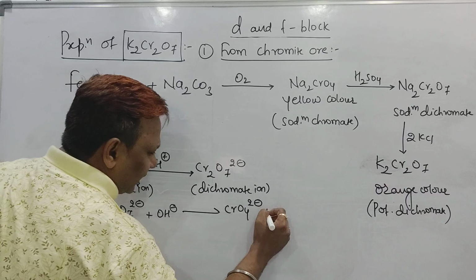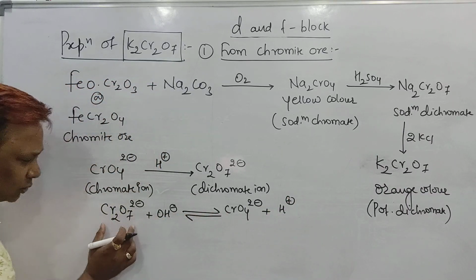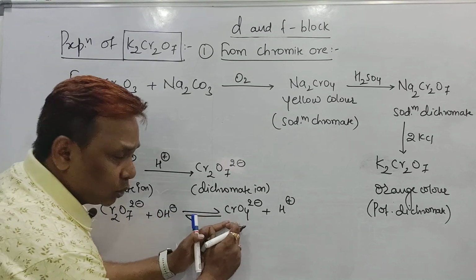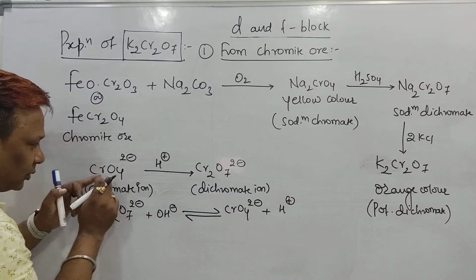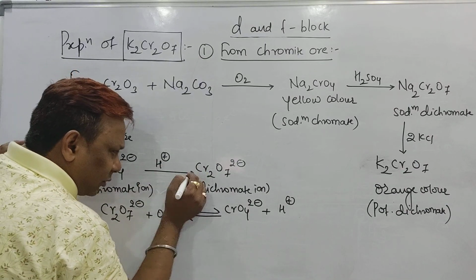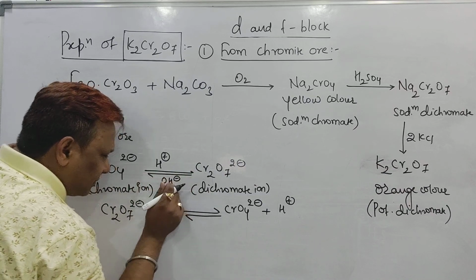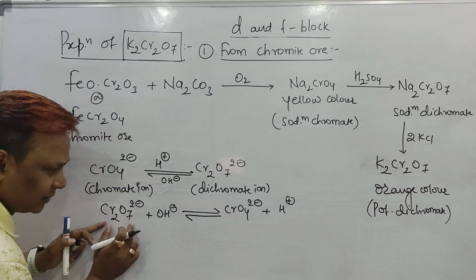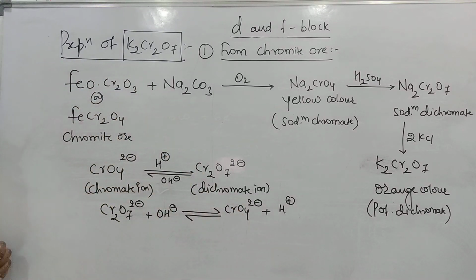Chromate on acidification gives dichromate. This dichromate on treating with the basic medium gives chromate.